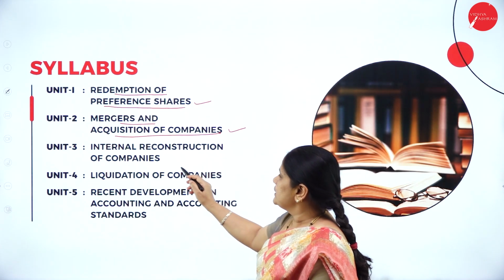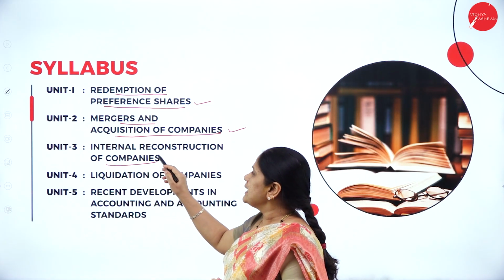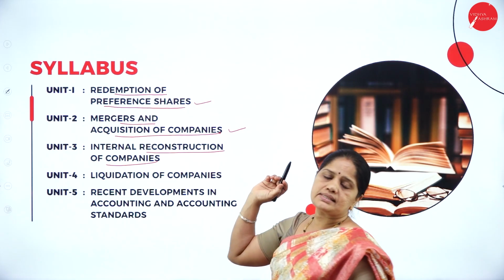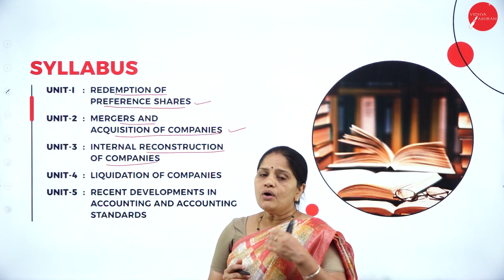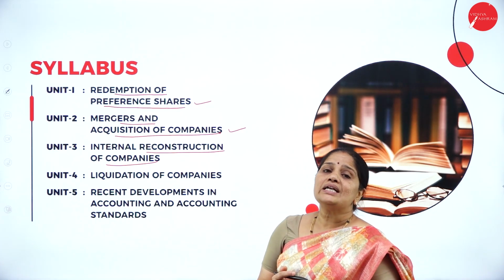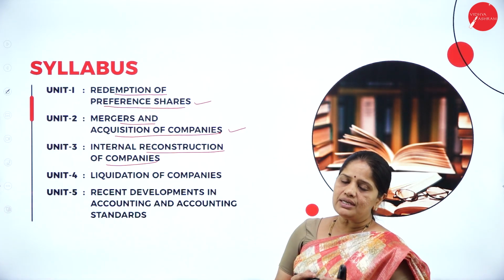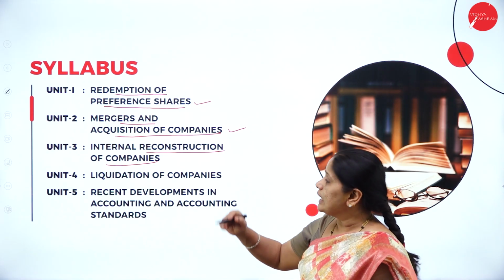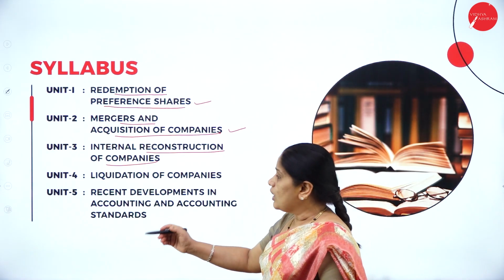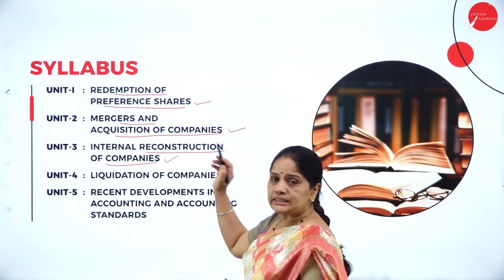Now, in Unit 3, we have internal reconstruction of companies. Now, what is this internal reconstruction? So, when does the company go into internal reconstruction? What are the provisions laid down by the Companies Act for internal reconstruction? So, all this will be in Unit 3.